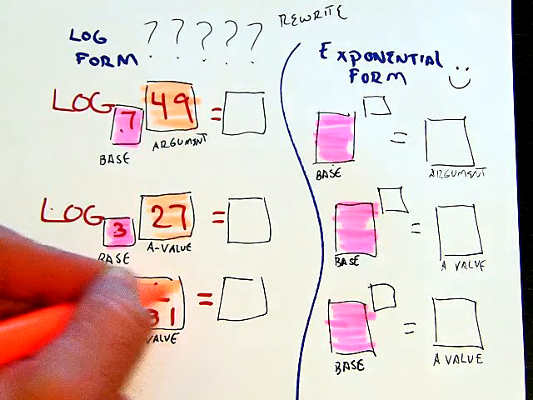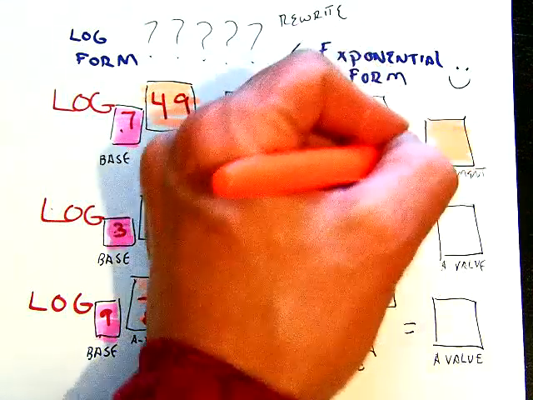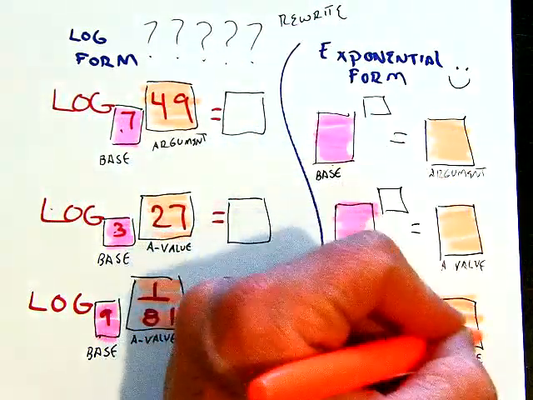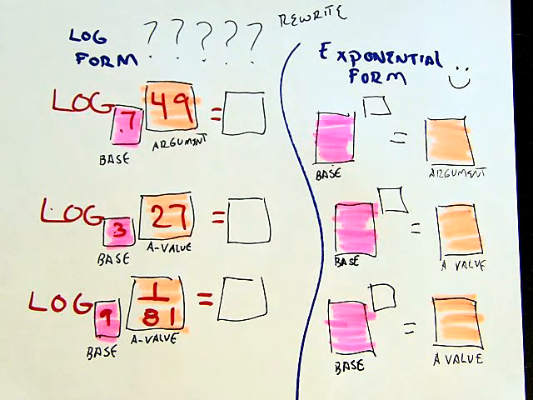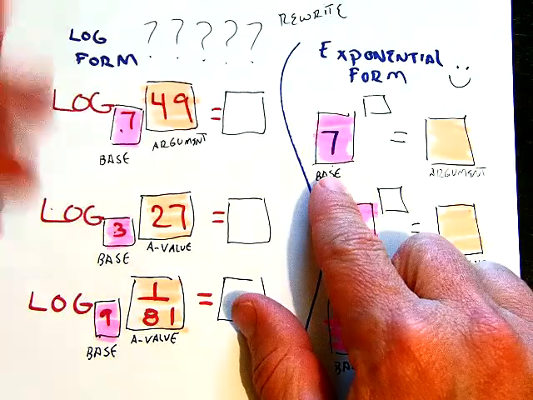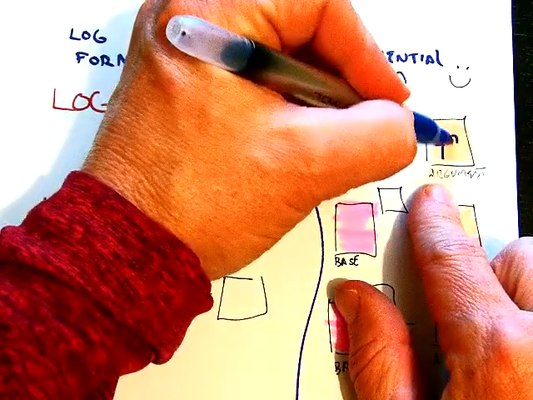So the 49, the 27, and the 1 over 81 are going to go right here when you rewrite it. Remember, we're just rewriting it. It's just like in elementary school or middle school or high school, I don't know what you do and when you do it. When you rewrite a sentence, that's what we're going to do. So the base is going to go at the bottom. So 7 is going to go at the bottom. The argument's going to get separated from it.